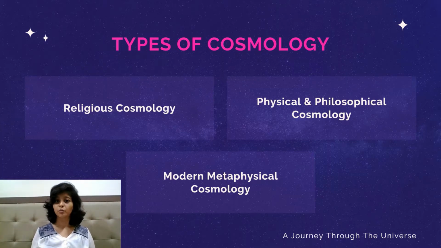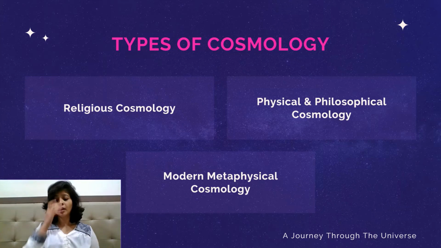Modern metaphysical cosmology is mostly dominated by the Big Bang theory and the lambda CDM model, which is the widely accepted model. It tries to bring together concepts of observational astronomy as well as particle physics to lead to different widely accepted models such as the lambda CDM model. So, cosmology as a whole tries to understand the origin and the evolution and the end of the universe.